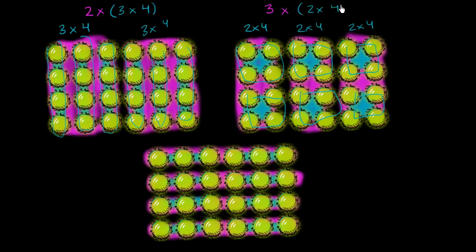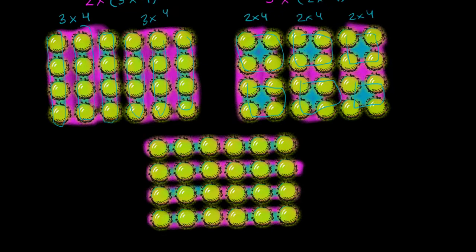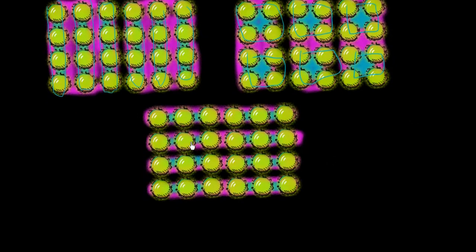Notice I did a different order. Here I did 3 times 4 first, and here I'm doing 2 times 4 first. But just like before, 2 times 4 is 8. 8 times 3 is still equal to 24, as it needs to, because we have exactly 24 of these green circle things. Once again, pause the video and try to do the same here. Look at the groupings in blue, then look at the groupings in purple, and try to express these 24 as some kind of product of 2, 3, and 4.